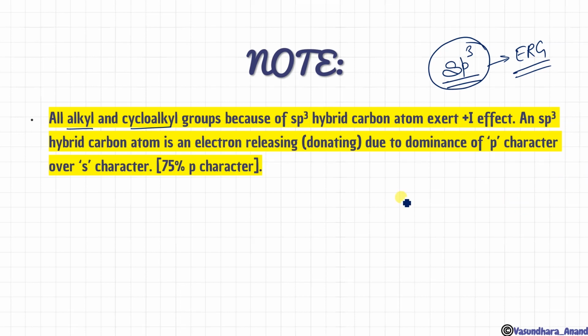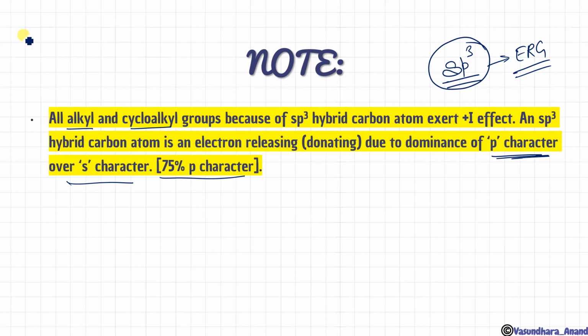And sp3 hybrid carbon atom is electron releasing due to dominance of p character over s character. 75% p character is there. So if p character dominates, this will show plus I effect. If s character dominates, this will show minus I effect. Clear? That is also clear.